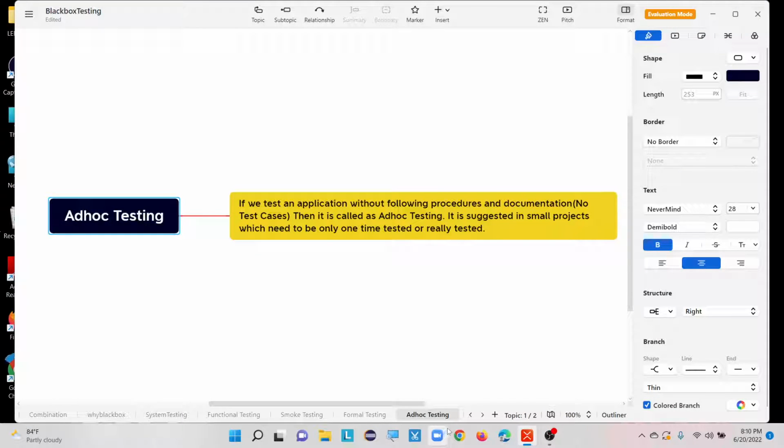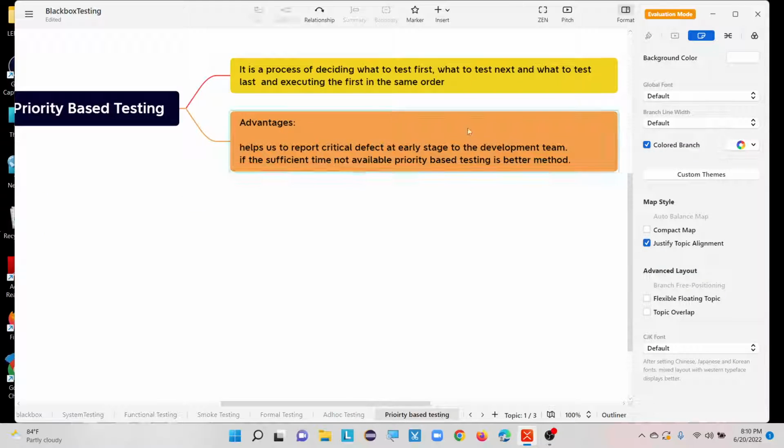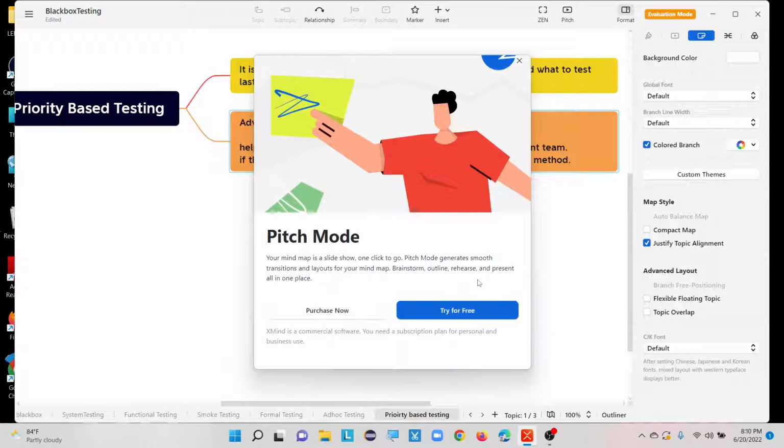Okay, next, what is our next technique under the functional testing type? So we will see, this is priority based testing. It also comes from the functional testing type only. First we will see what priority based testing is and what the advantages of priority based testing are. Okay, we will discuss one by one now. What is priority based testing?